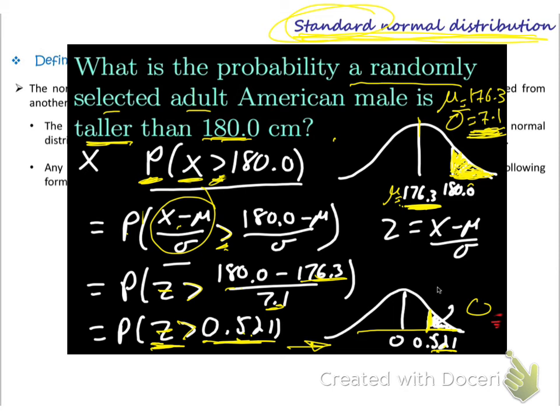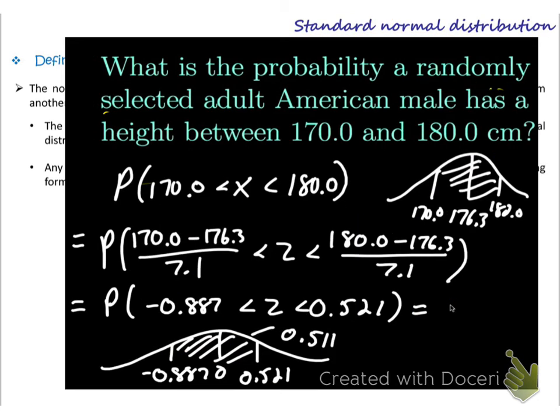Of course, the area which you will get from the table will be the area up to here, up to 0.52. But we don't need this area. The area which we are looking for is the area after it. So it will be 1 minus this area. Okay? The area which we get from the normal distribution table is the area up to the number. So it will be the area from minus infinity up to 0.521, up to here. But I don't need this area, I need this area. So I can say 1 minus the probability which I get from the table. So this would be my answer.